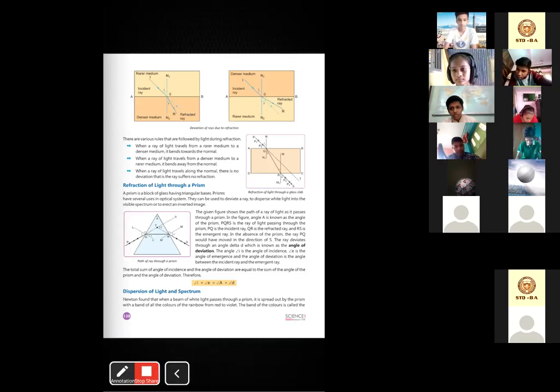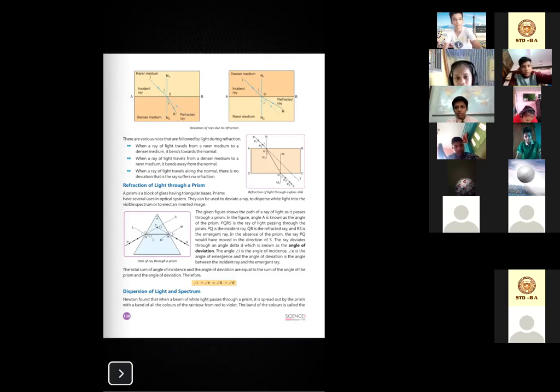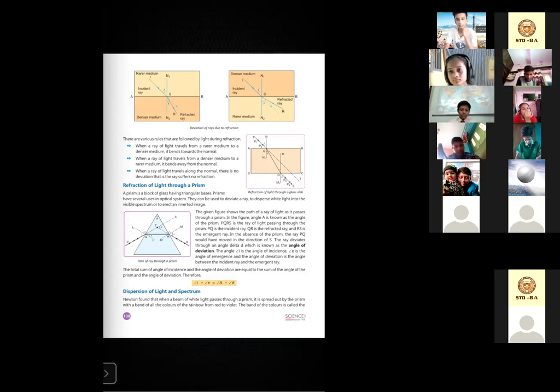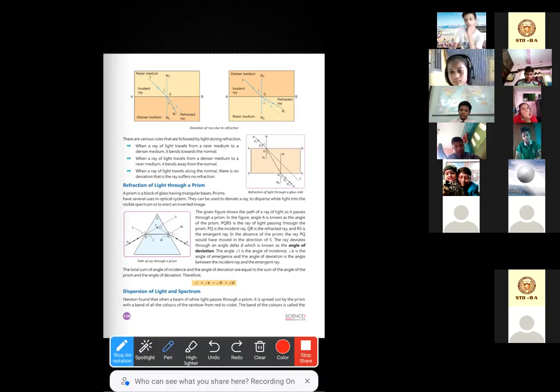This is the third point here, refraction of light through a prism. Now, the refraction of light is actually responsible for the rainbow that is produced by the prisms. If you pass a normal light ray through the prism from this side, when it passes through the other side, it will create 7 colors. That we call the rainbow, right?